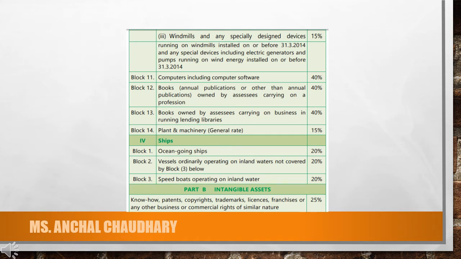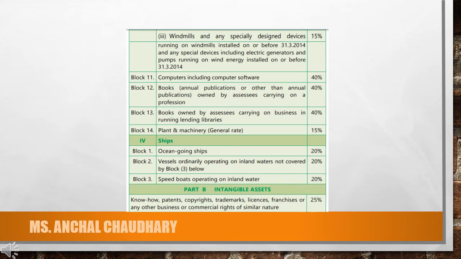For computers, including computer software, it is 40%. For books, it is 40% because books are also a part of assets. So that's why it is also going to be depreciated with a particular percentage. Any plant and machinery at a general rate, it is 15%. Any ships, like ocean going ships or vessels ordinarily operating, speedboats, all are depreciated at 20%.